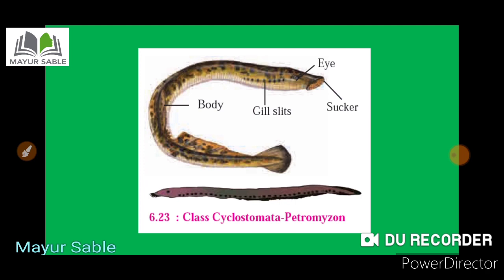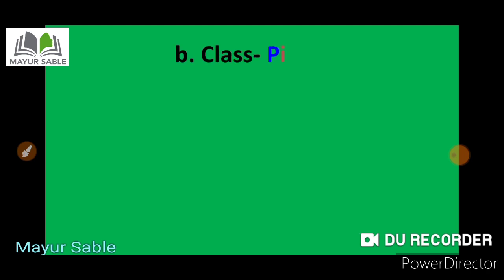The next class we are going to study is the class Pisces. Pisces means fishes. Remember, fishes are cold-blooded animals and they are aquatic. What does cold-blooded mean? If animals change their body temperature according to the change in the temperature of the surroundings, they are called cold-blooded animals.